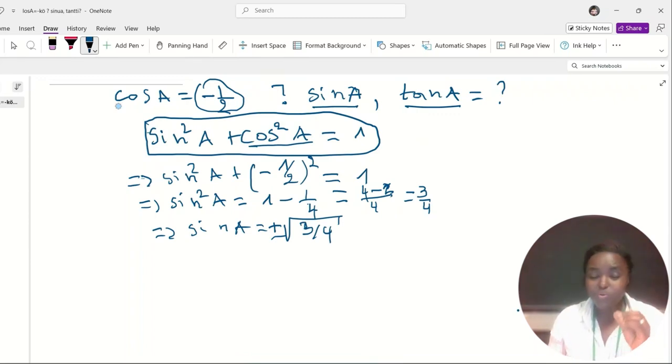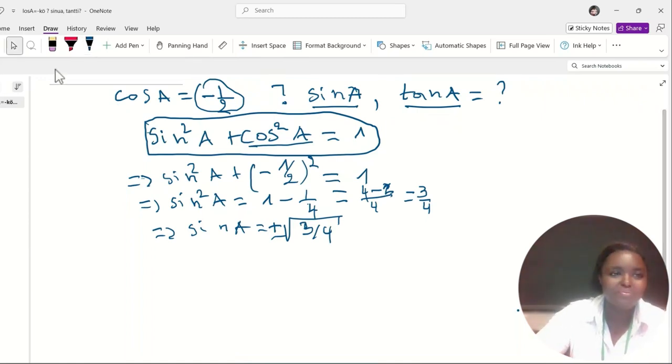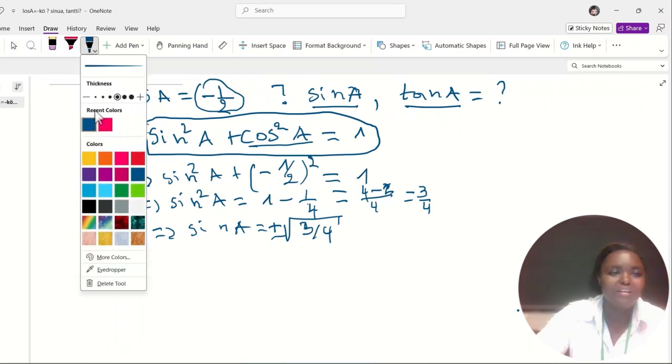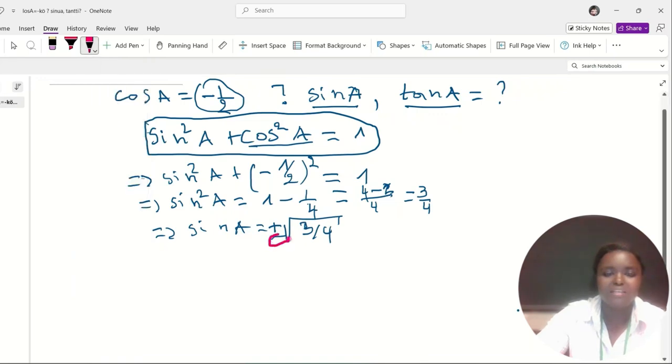Since it is in the third quadrant, its sine is negative. Then we will take the negative value, and leave the positive sign.